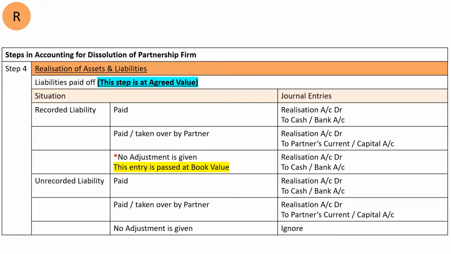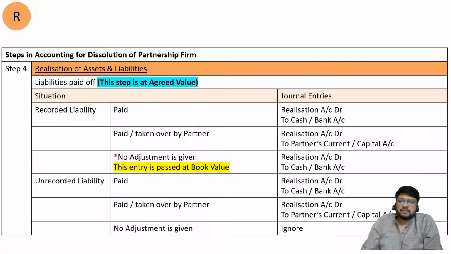We are still in the realization stage, and now we are considering the fourth step. This is an important step. Fourth step: liabilities paid off. Assets are sold off. The liabilities will start saying that, okay, now since your assets are sold off, you are having sufficient cash, don't forget to pay us. So you'll have to pay your liabilities.